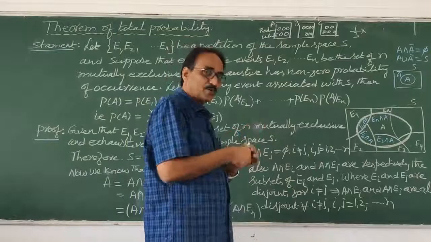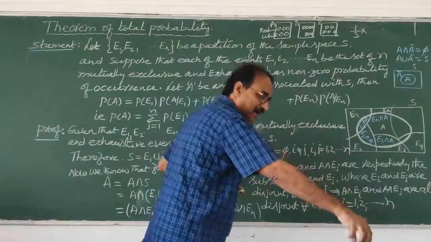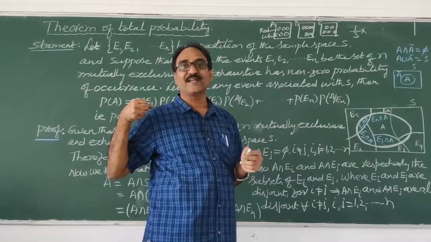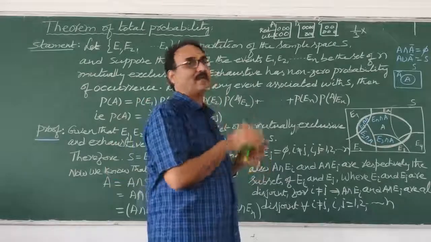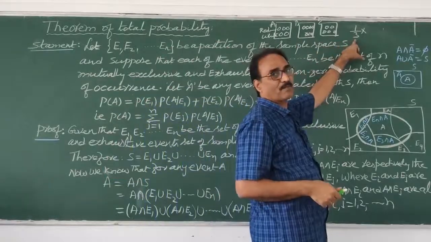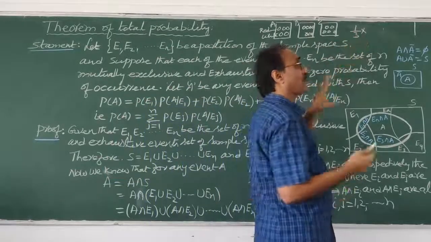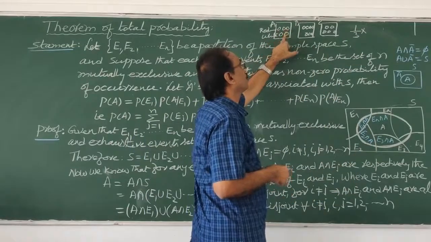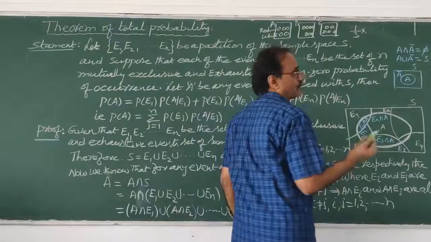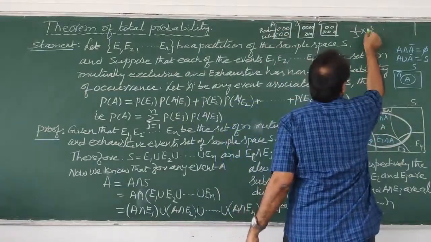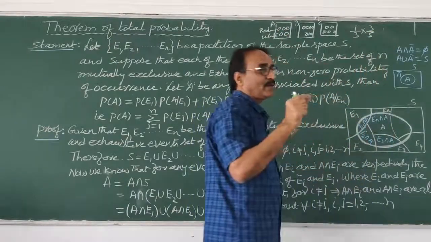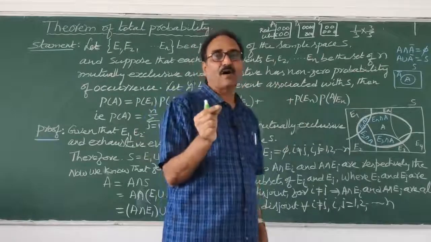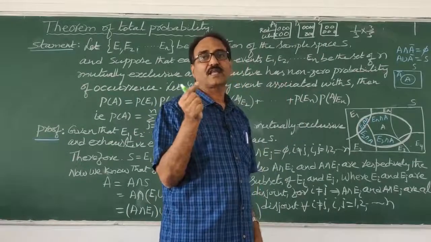So first of all, what I am doing is selecting a box and drawing a ball. Both are done simultaneously, that's why we multiply. So selecting a box, probability is 1 by 3, into drawing a red ball from box A. How many red balls are there? 3. Total balls are 5. So we know the probability is 3 by 5. The probability of getting a red ball from box A is 3 by 5.